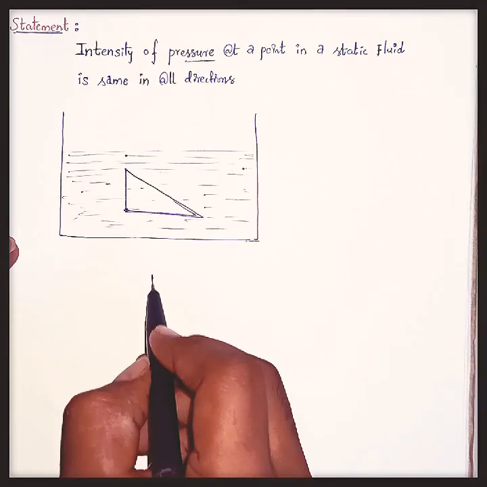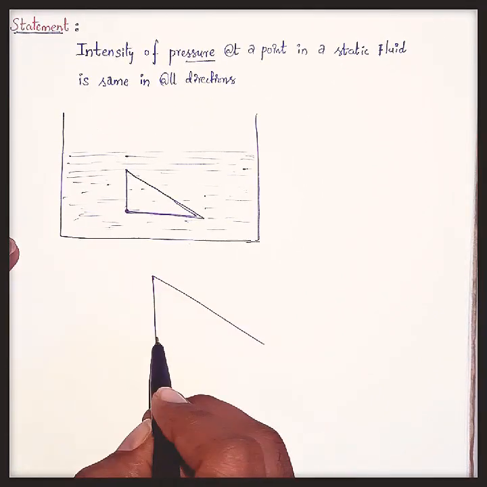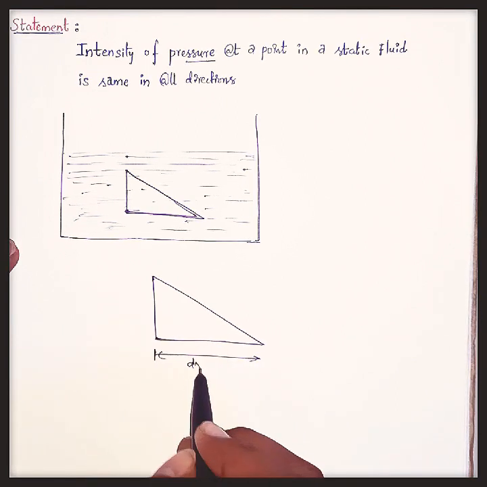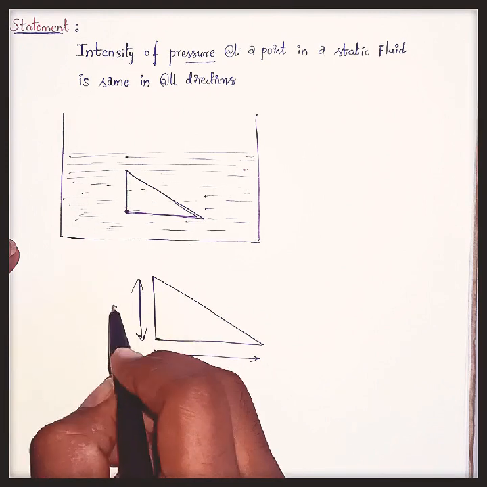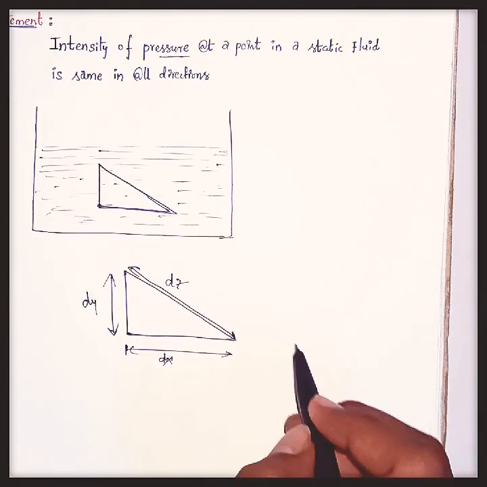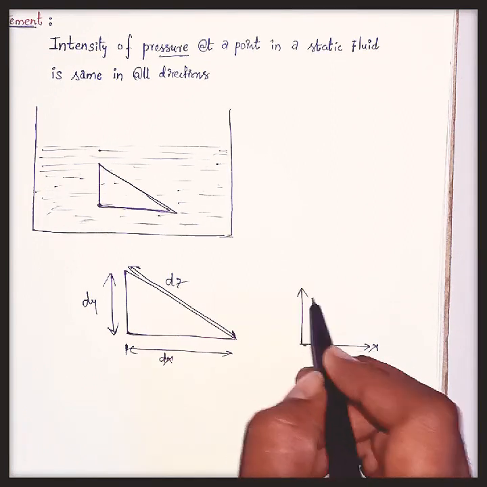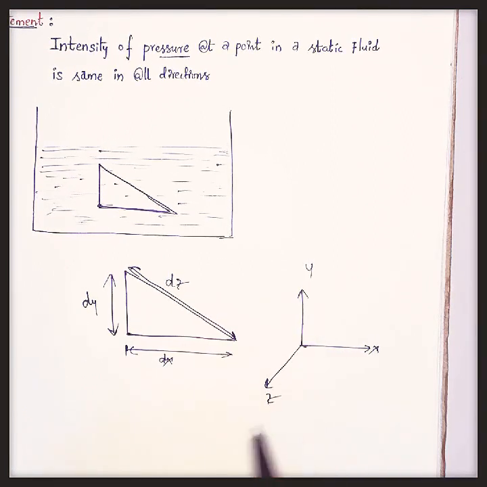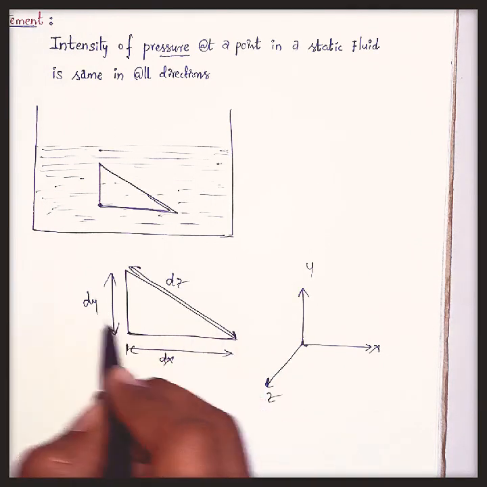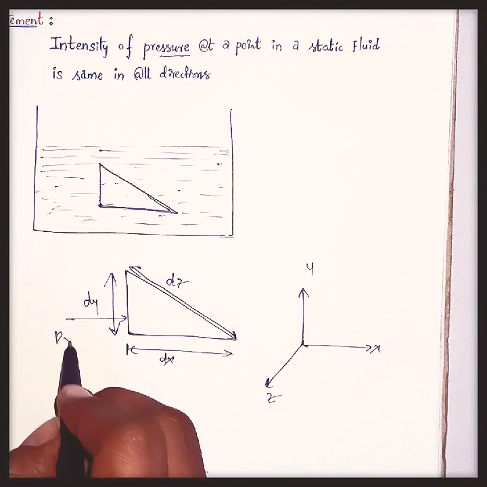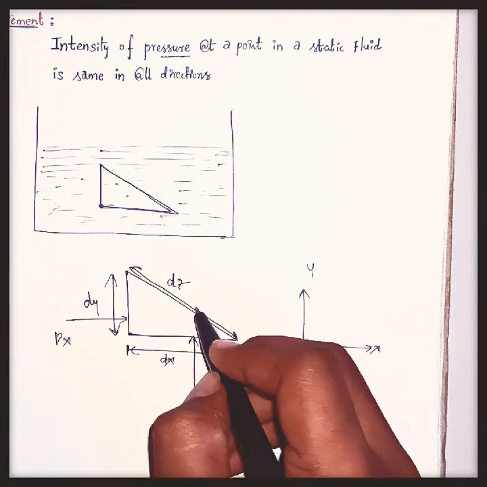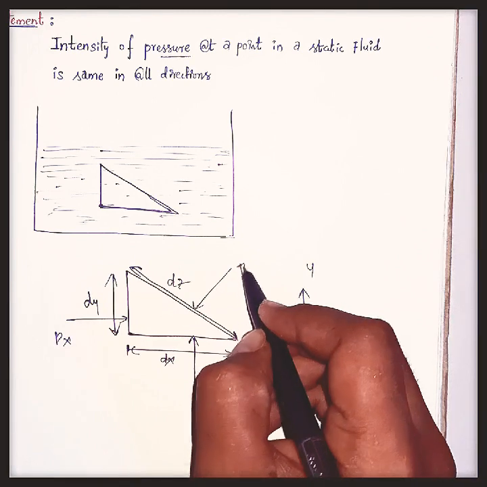To analyze this Pascal's law, in the x direction the length is dx, in the y direction the length is dy, and in the z direction the length is dz. Let's consider this is the x direction, this is the y direction, and this is the z direction. The pressure acting in the horizontal direction, that is the x direction, let us consider px, in the y direction py, and in the z direction pz.